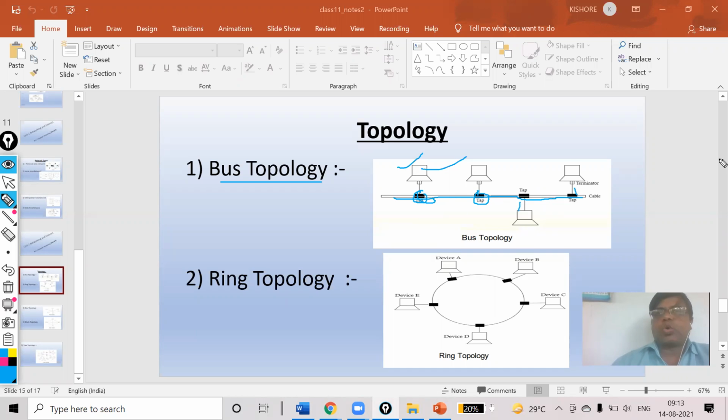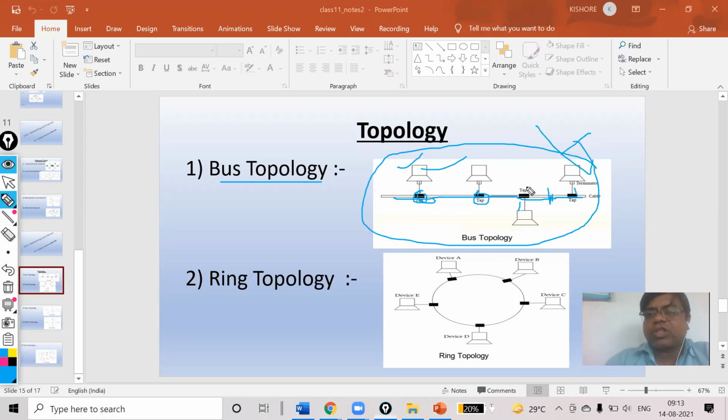Here fault detection and isolation is difficult. Suppose the cable is cut from here, it will be quite difficult for you to understand it. That can make your entire network stop.